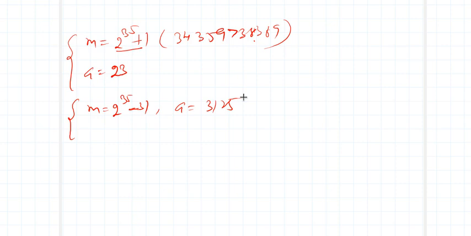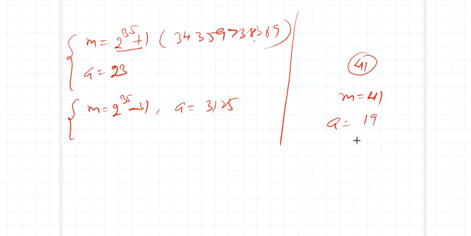Then how will things start? I am not taking such a large number, but let us take a prime number, any prime number. So let us choose certain numbers. 41 is a prime number. So let us choose M is equal to 41 and A is equal to, let us take it as 19.